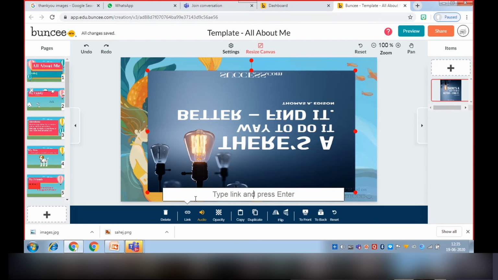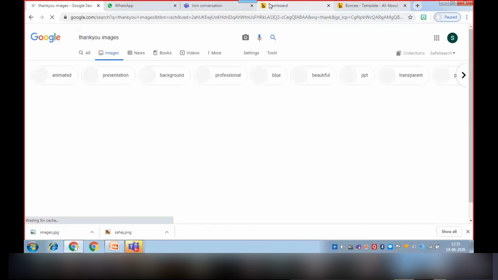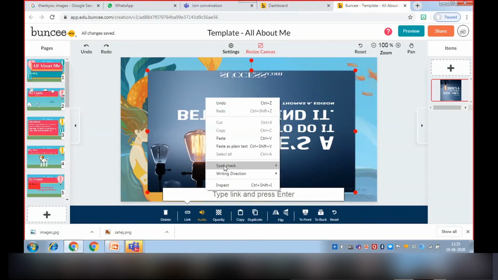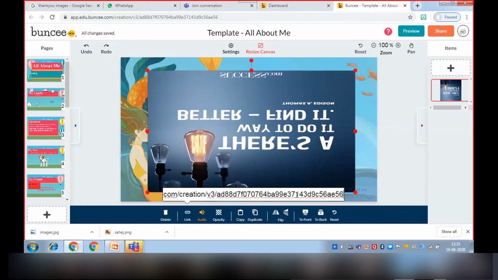So we can copy a link and paste it here. For example, I am going to copy this link. Now I'm going to paste it. See, it is pasted. So when we preview it, it will open.